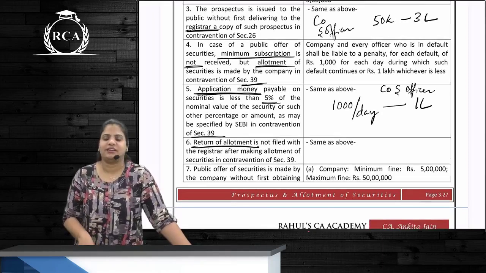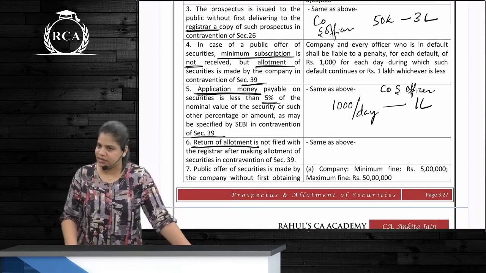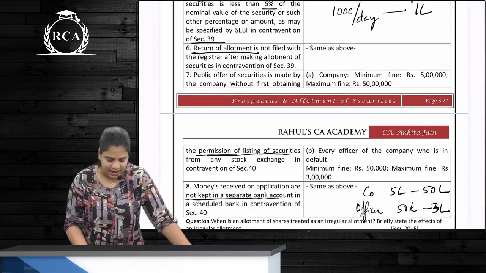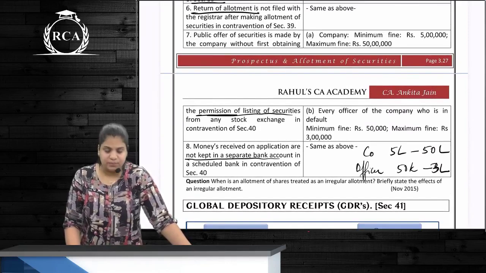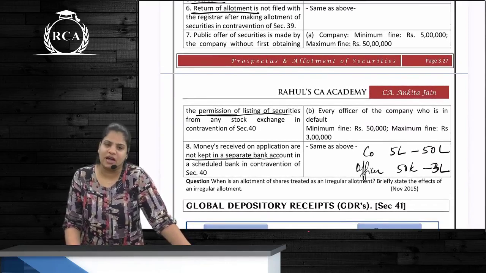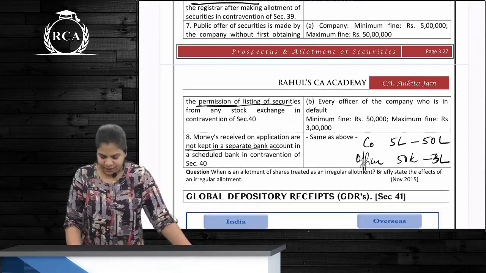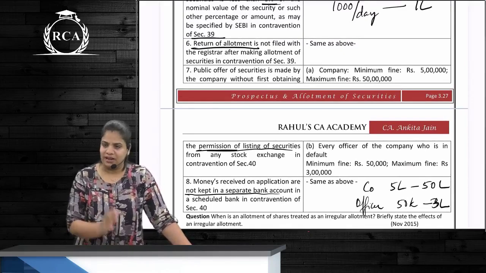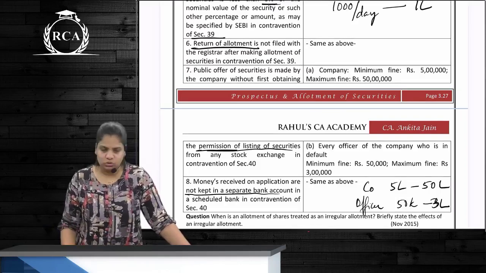And third is return of allotment not filed. In all of these cases, company and officer's fine is 1,000 rupees per day up to rupees 1 lakh. Next, 40's 2 points are public offer is made without getting permission from stock exchange, and the money is not kept in a separate bank account. Different fines now. Company's fine is minimum 5 lakh, maximum 10 lakhs. Officer's is 50,000 to 3 lakhs.